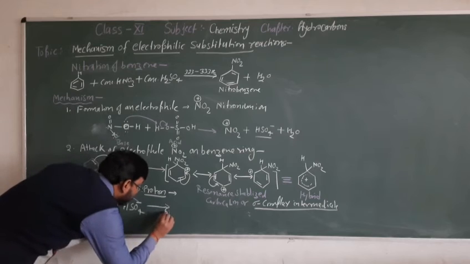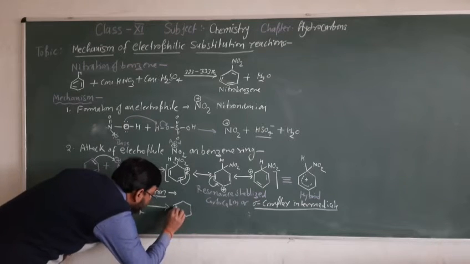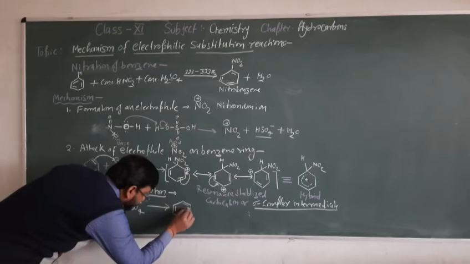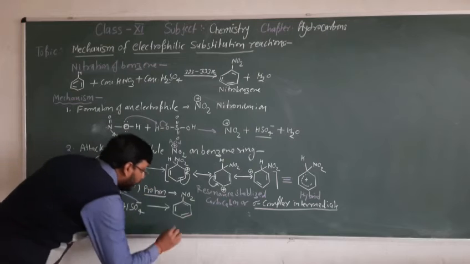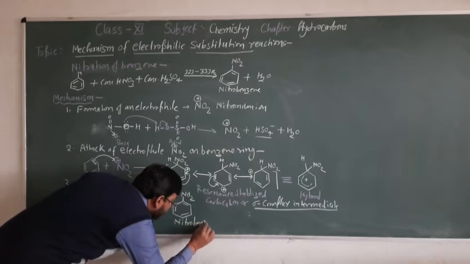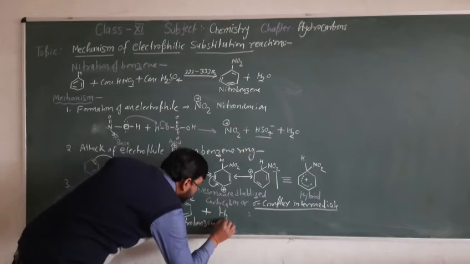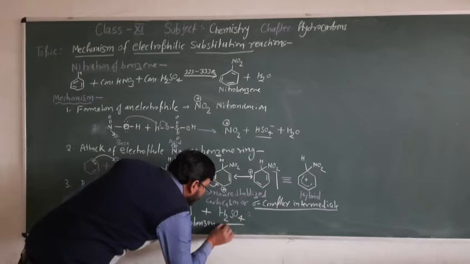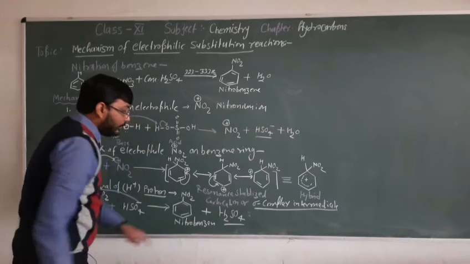Now we get the product, the nitrated product with NO2, which we call nitrobenzene, plus H2SO4. So now see, H2SO4 we get at the end of the reactions.